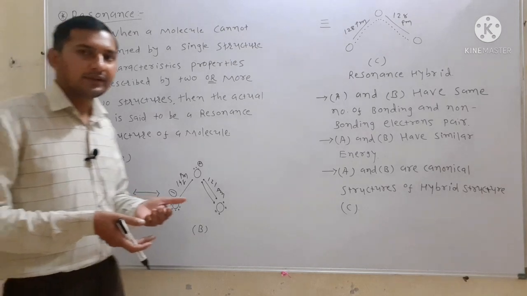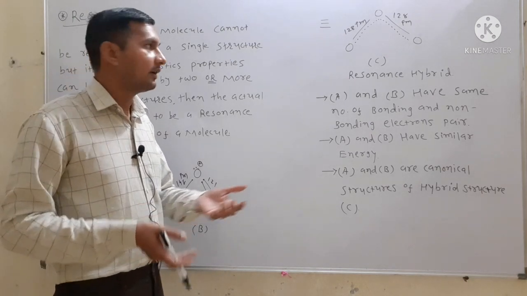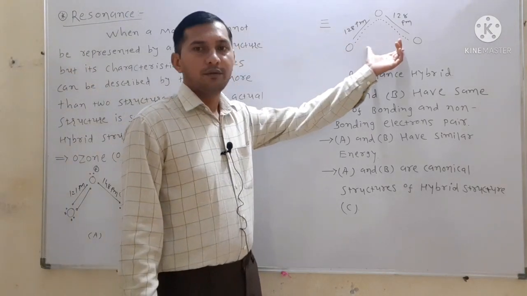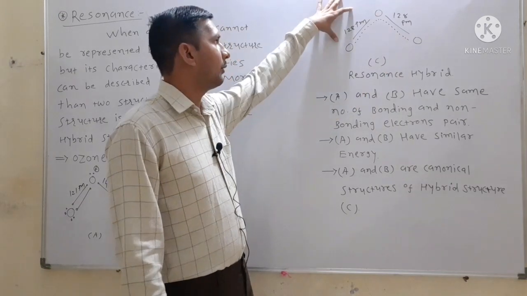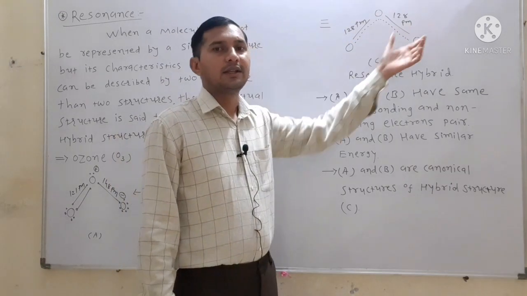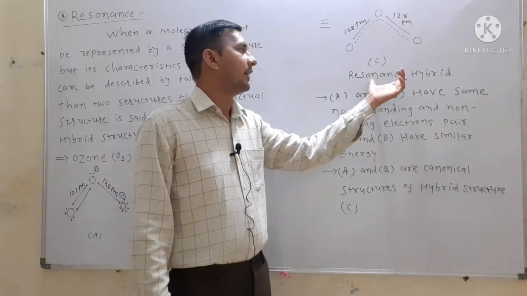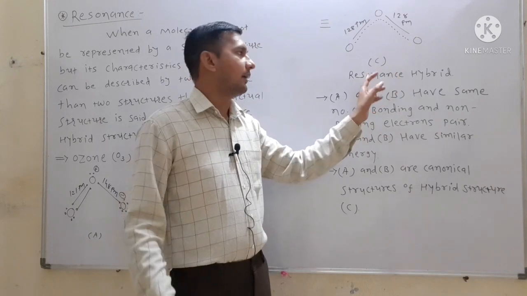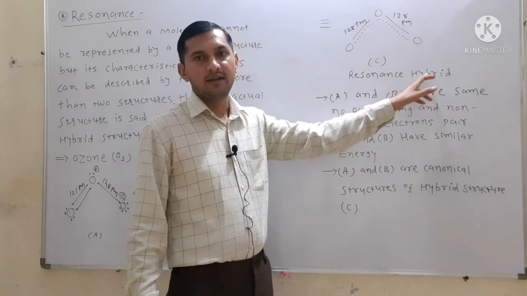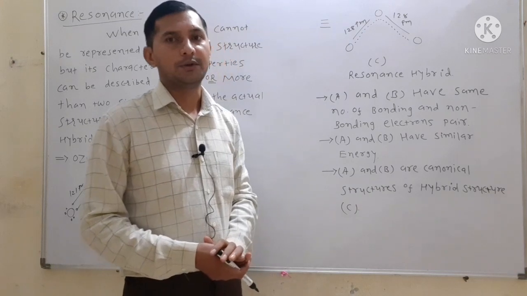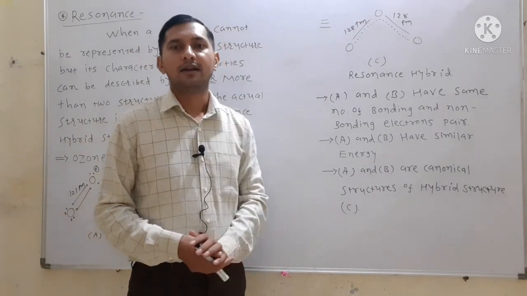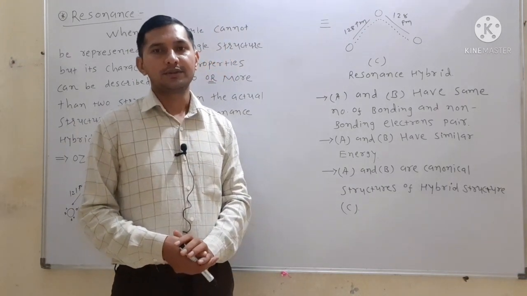Then we mix them and draw another structure which explains all the properties of the given molecule. Then this structure is known as the resonance structure or resonance hybrid structure of the given molecule. So this is about resonance.